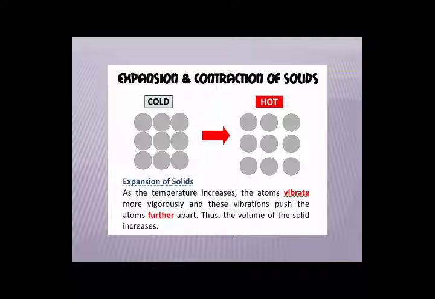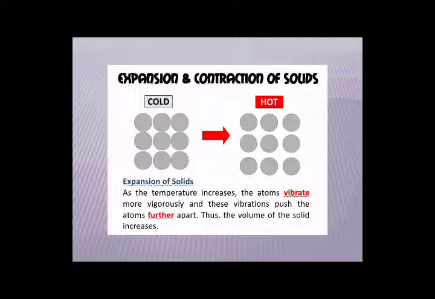But when they start absorbing heat, a little bit of distance starts appearing between them. They start moving away from each other while they are absorbing heat. So the expansion of solids: as the temperature increases, the atoms vibrate more vigorously, meaning they start vibrating.